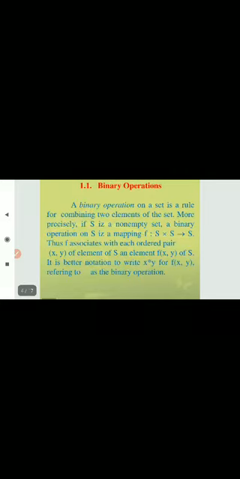First, the operation dot is associative, that is a dot b dot c is equal to a dot b dot c for all a, b, c belongs to G. Second, there is an identity element e belongs to G such that e dot a is equal to a dot e is equal to a for all a belongs to G. Third, each element a belongs to G has an inverse element a inverse belongs to G such that a inverse dot a is equal to a dot a inverse is equal to e.